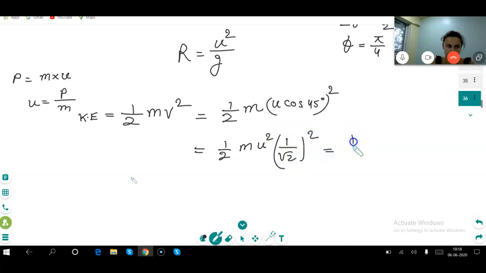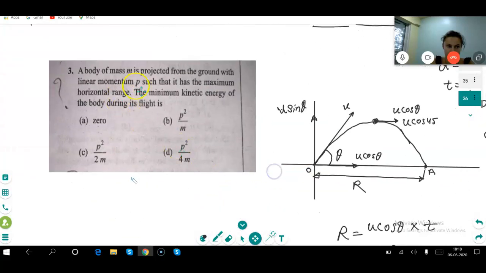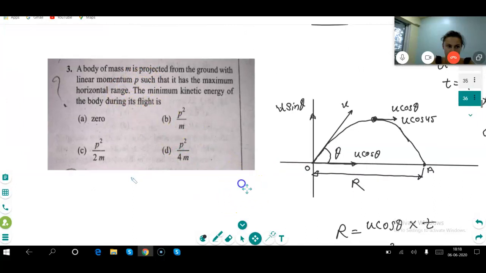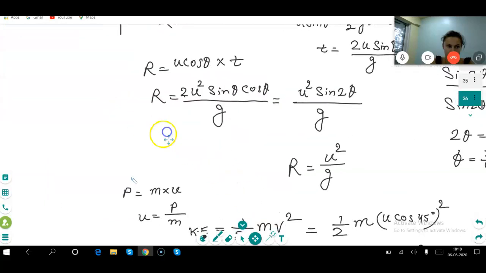That is equal to half m u square into 1 by 2, which is equal to 1 by 4 m u square. Am I right? Yes. But what do we have to put for u? Momentum. Correct na? U is equal to P divided by M.